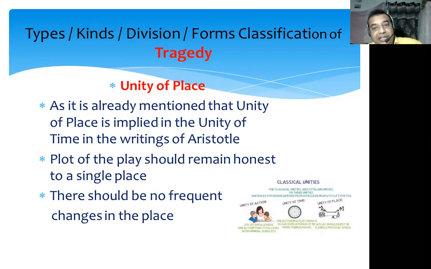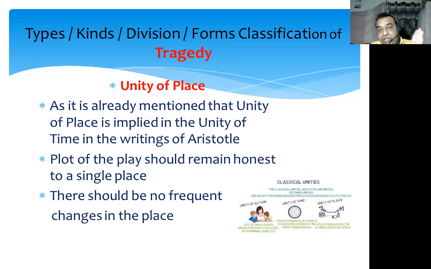Whenever he is creating that place, he should take care not to make frequent changes in the place. For example, if the first scene takes place in Nagpur, the second scene should not go to Delhi, Calcutta, Mumbai or Pune. There should not be many changes. It should happen in and around Nagpur. That's why unity of place says that there should be no frequent changes in place while creating the settings of the drama.